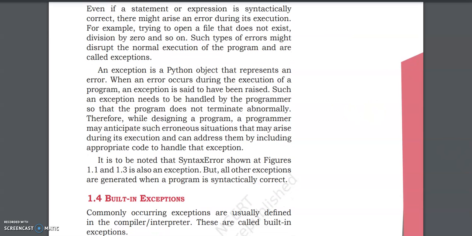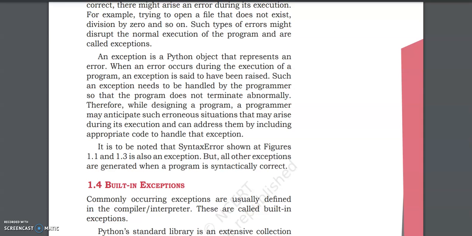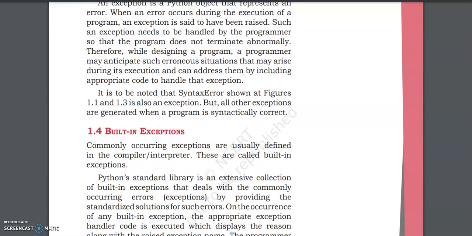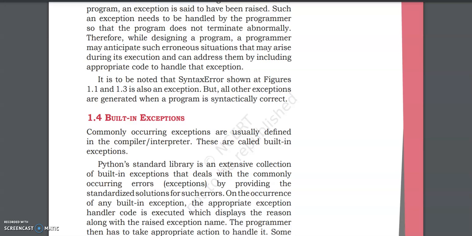Now we have two types. We have the built-in exceptions and the user-defined exceptions. Obviously, we have studied built-in functions and also built-in modules. Same thing, built-in exceptions. They are already defined in our compiler or in our interpreter. The Python standard library has this extensive collection, and whenever there is an error, they handle it immediately. Okay? They try to solve it immediately because they already exist in Python's standard library. So built-in exceptions are usually defined within our compiler or the shell interpreter.